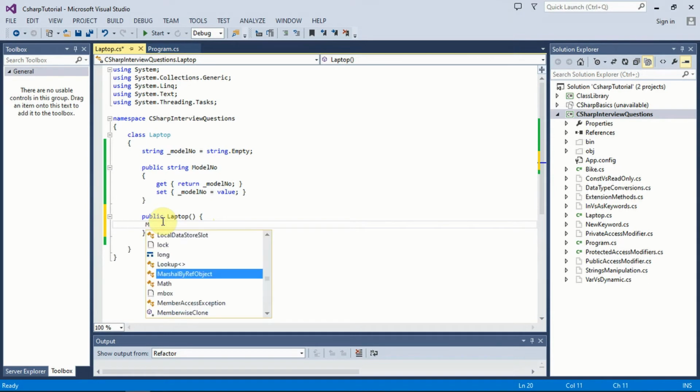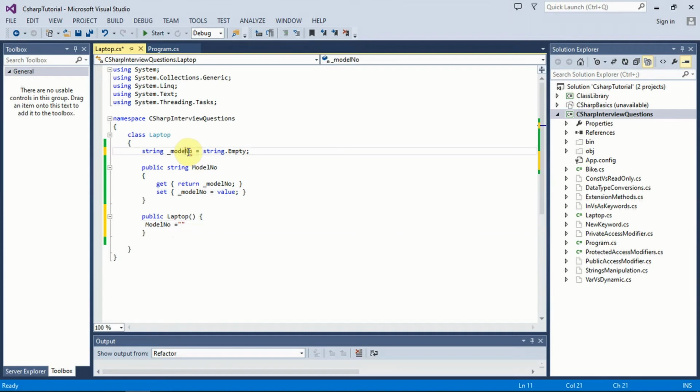Something like model number equal to, rather than model number, I can give it as brand name.